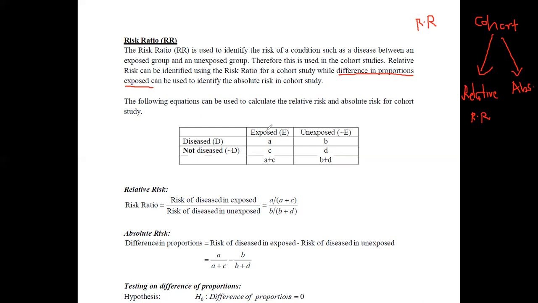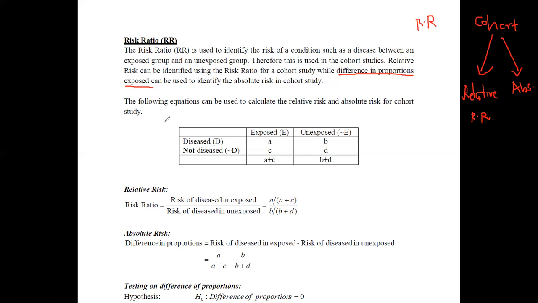Totally, I have obtained A plus C exposed people and B plus D unexposed people. Among these A plus C, A is the number with the presence of disease and C is the number with the absence of disease. Similarly, B people have the disease and D people do not have this disease.